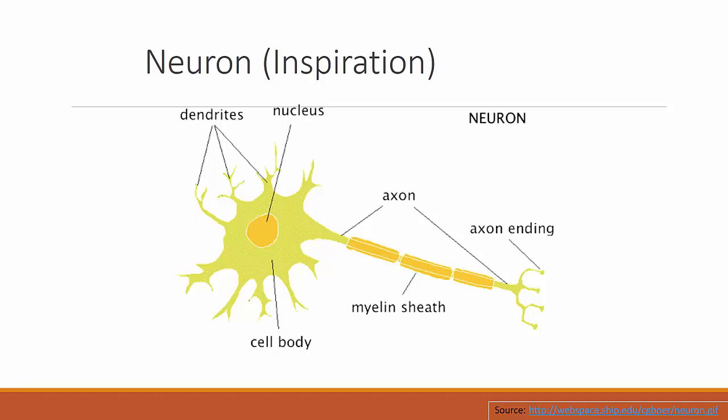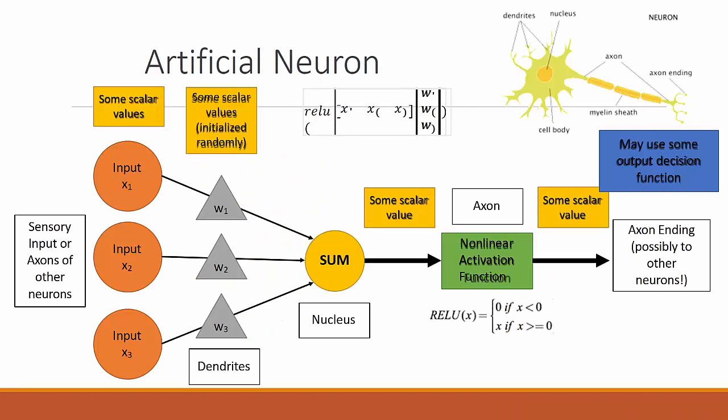Now, what is a neuron? It is the inspiration for the artificial neural network. It is the part of a human brain which has this kind of structure, with dendrites, nucleus, cell body, and axon endings. It passes the information from the left side to the right side, which finally reaches the brain and is interpreted like a classifier, which tells what object or what information it has recognized.